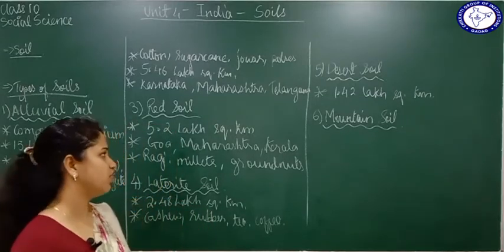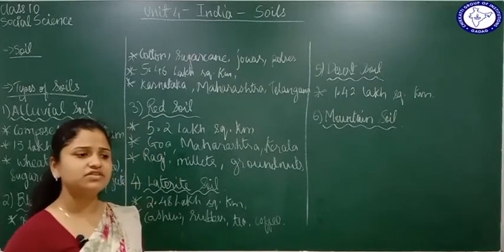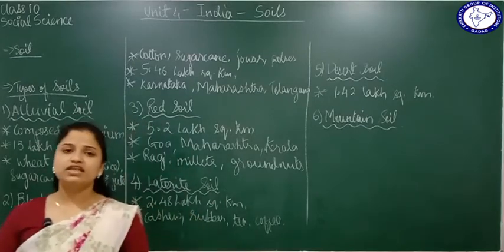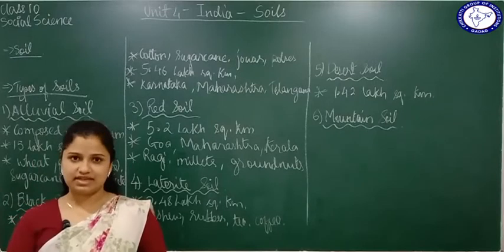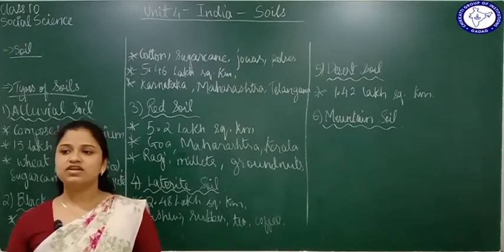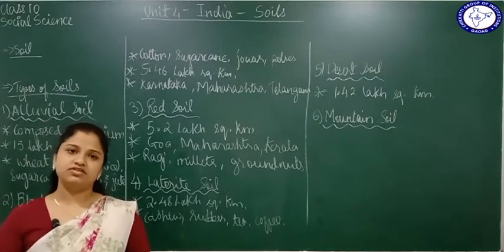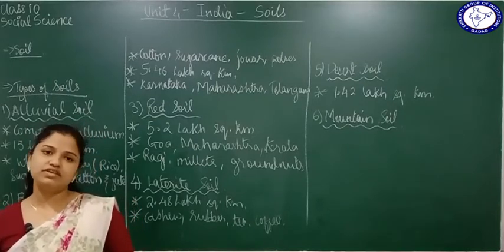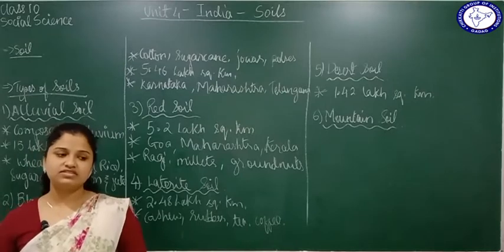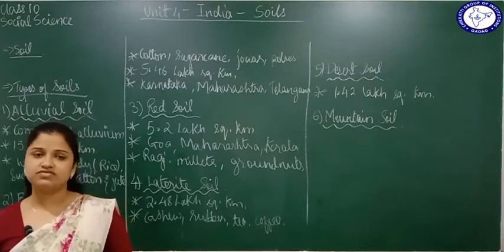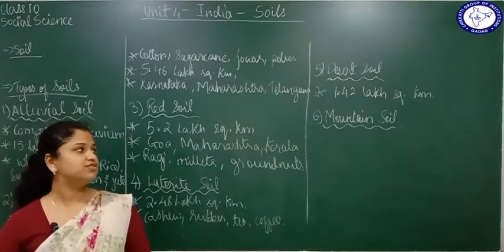Now on these mountains, whatever trees and plants are there will undergo decomposition. Breaking down of matter is decomposition. They will undergo decomposition and form organic matter, which will make the soil very fertile. Decomposition of plants and animals is going to make the soil very fertile. So this soil is very good for cultivation.